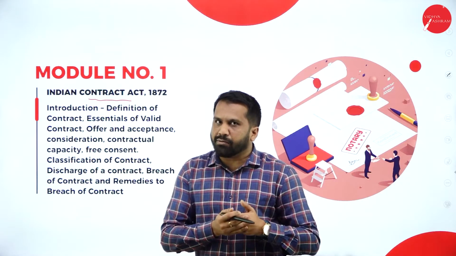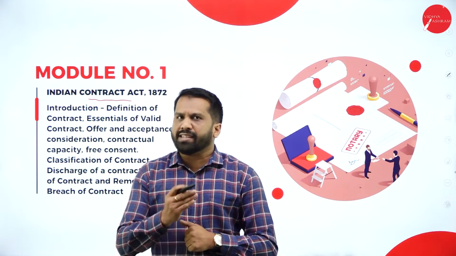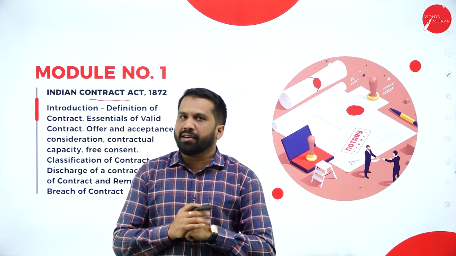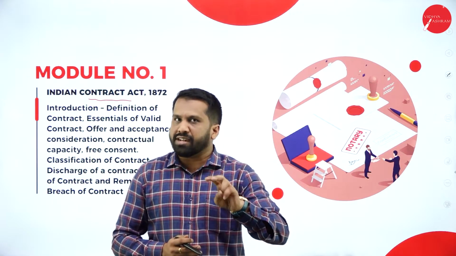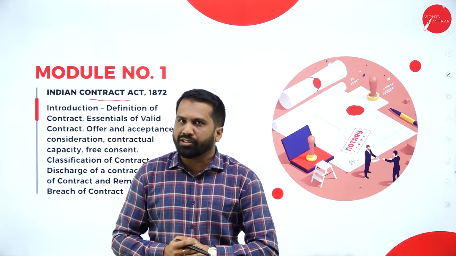Assume that we are in the month of January. Jan-Feb, I'll complete your syllabus. Your examination in the month of March. I'm just giving you an example. Clear? Jan-Feb, 60 days, I'll complete your syllabus. Your exams in the month of March.